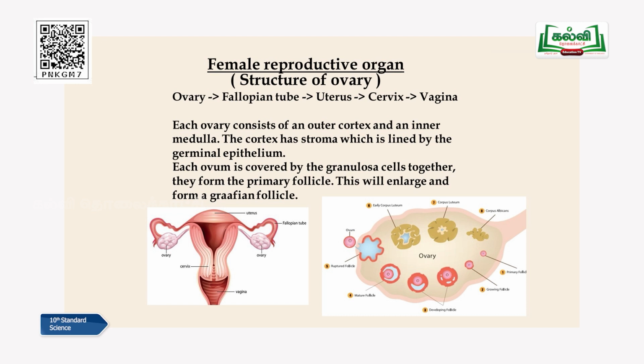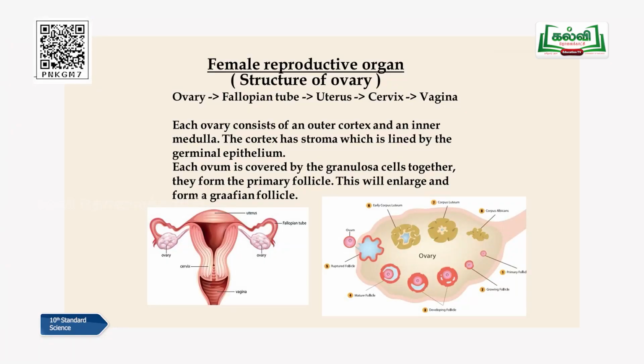Very interesting. If you are a girl, you will be surprised to learn about your uterus now. So hope you will listen to me carefully, children, and just think of an almond shape, badam. Yes, you call it badam parpu, that shape. That almond shape structure is the ovary, which is present as a sex organ in a girl or a female. Now that we have the almond shape ovary, we are going to learn the internal structure, what is actually happening inside the ovary. It's going to be a very, very interesting topic, children.